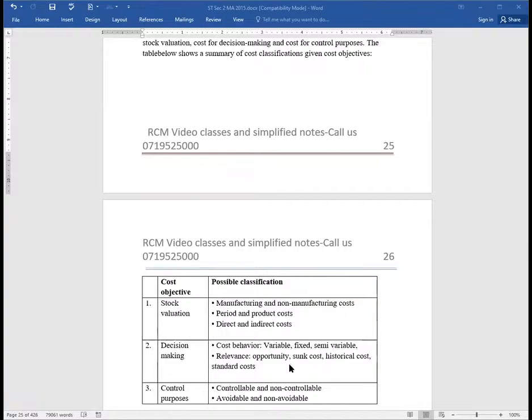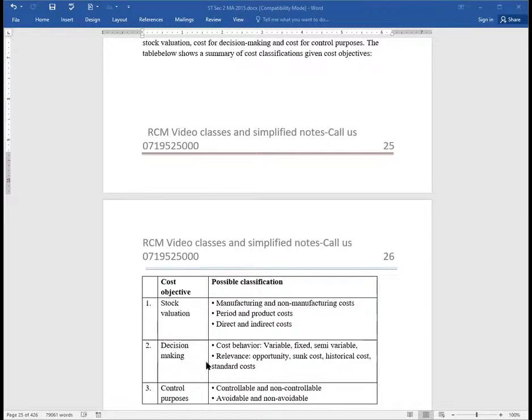Then we have relevance, and in relevance we shall be seeing, for example, that opportunity costs are relevant. That's quite a great classification. We have sunk costs, which are historical, which are irrelevant. We have standard costs, which we'll be calling normal costs. Ladies and gentlemen, this is just a high-level explanation. I'll be going into the nitty-gritties of these particular cost classifications within this lesson.